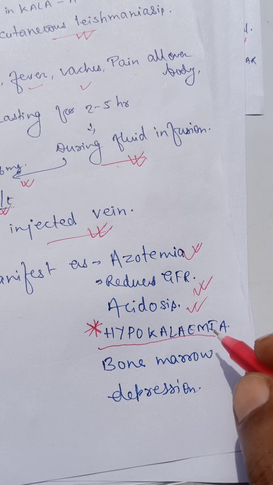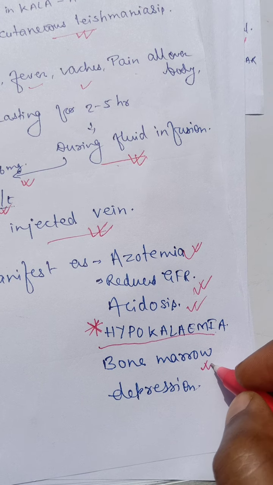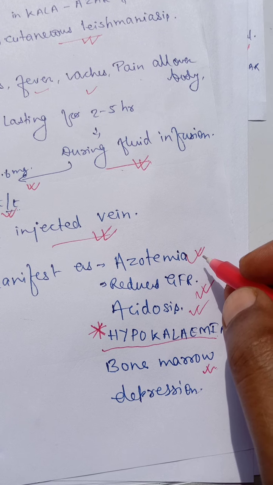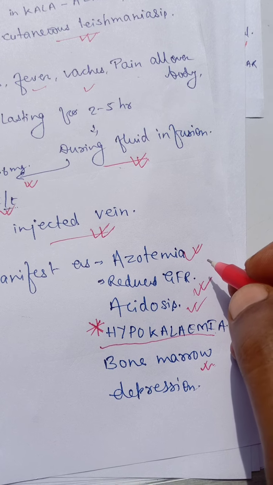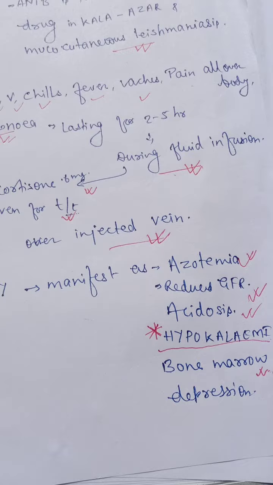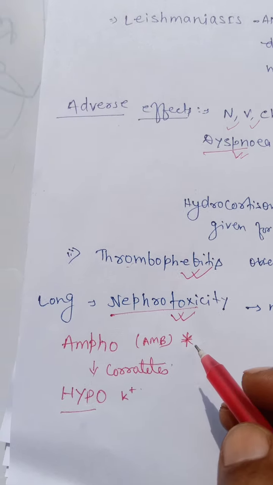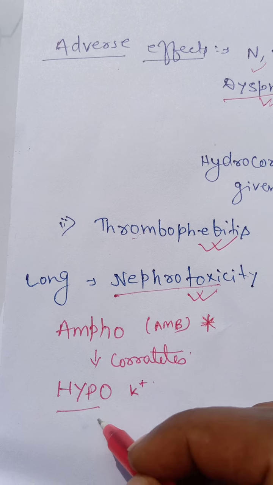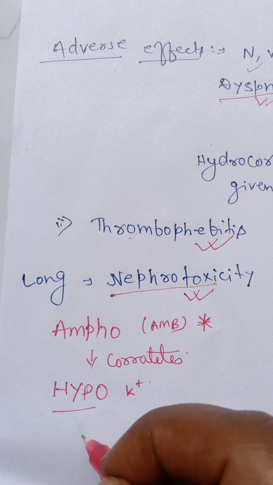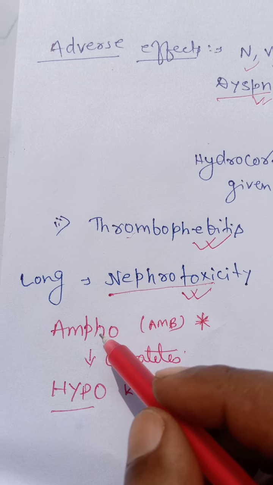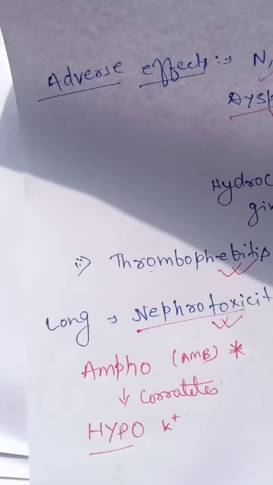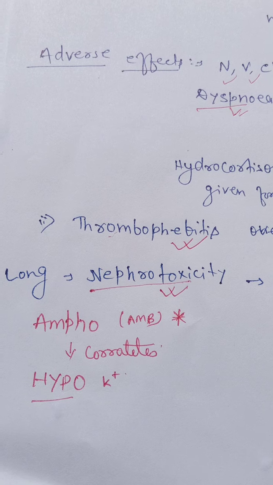Amphotericin B causes hypokalemia and bone marrow depression. I have given one clue: ampho-hypo. Amphotericin B causes hypokalemia, so you can correlate ampho with hypo. Thank you for today.